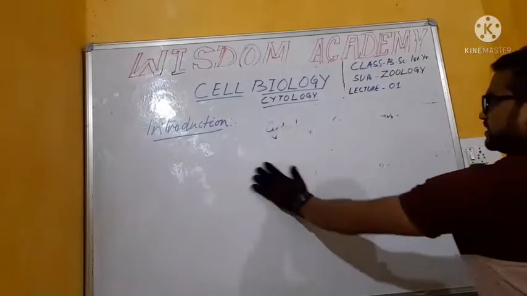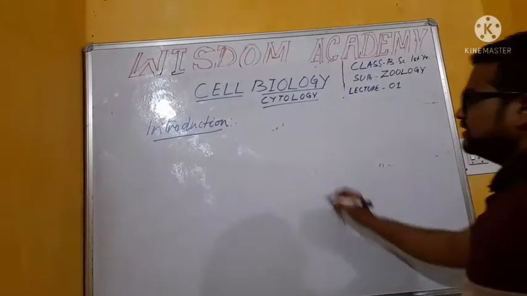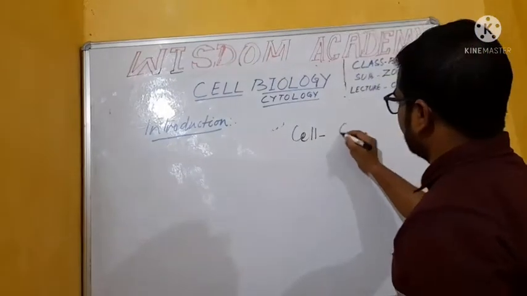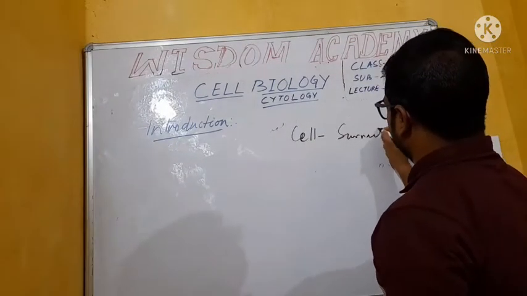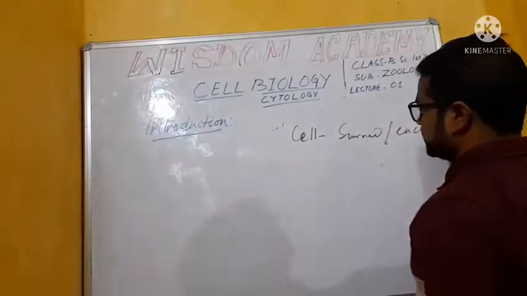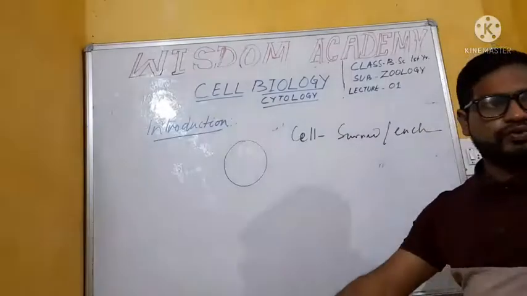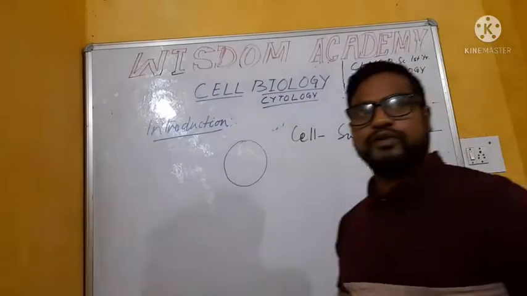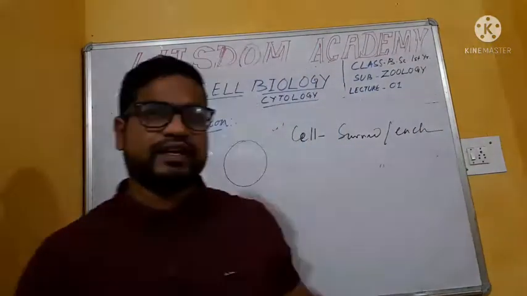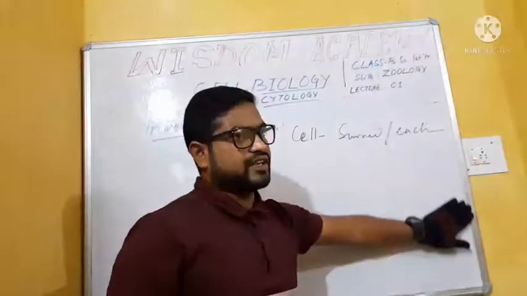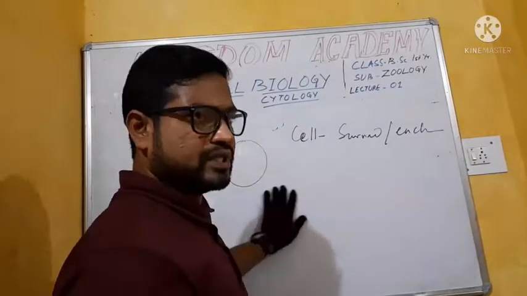What type of cells? Cell is a word that means surrounded area or enclosed area. The area which is enclosed. Suppose this is the area which is enclosed. This is a cell. Your classroom is a cell. Your bedroom, drawing room, all are cells. Or in a train, each compartment or bogie is also a cell.